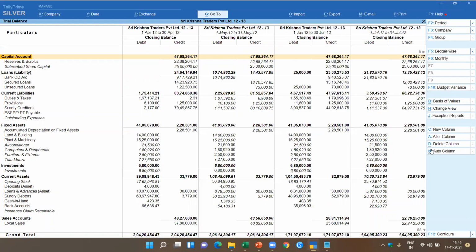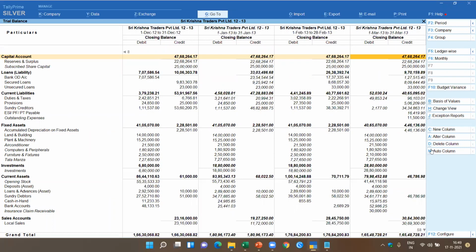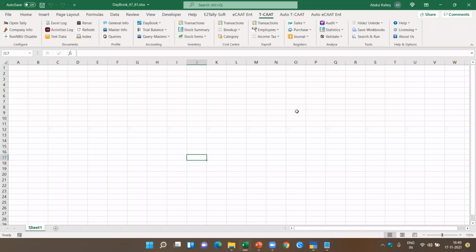I can just imagine here, I've got this on a monthly basis. Okay, so I can review this and get an idea about this particular information. If I want to do further analysis, it's going to be difficult. I can also export that to Excel and it's going to come in the same view as it looked in Tally.